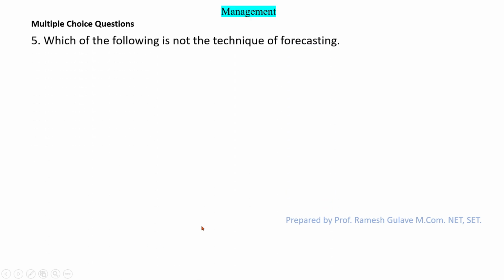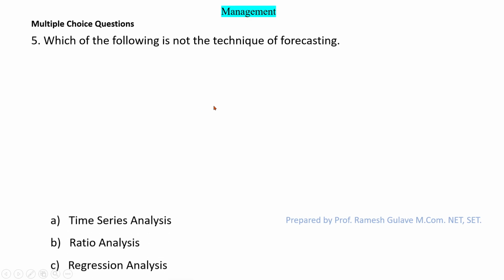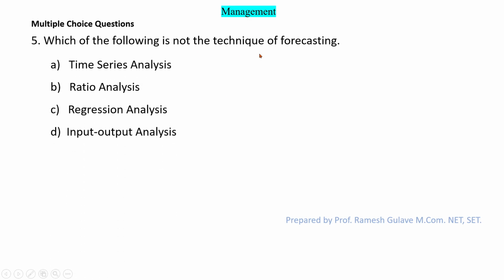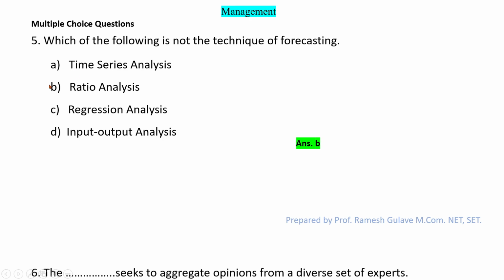Next question says, which of the following is not the technique of forecasting? So this question is on the techniques of forecasting. So time series analysis, ratio analysis, regression analysis, and input output analysis. These are the options. Here students, ratio analysis is not the technique of forecasting. Basically, ratio analysis is part of accounting. So here option B is the right answer because question says which of the following is not the technique of forecasting. So we have to find here the odd man out, and that is ratio analysis. So here option B is the right answer.